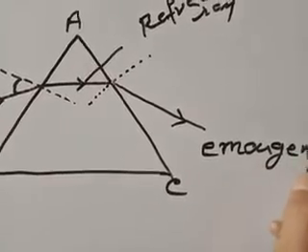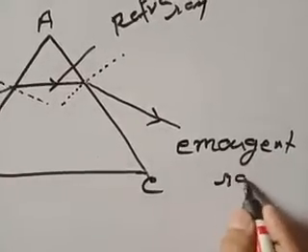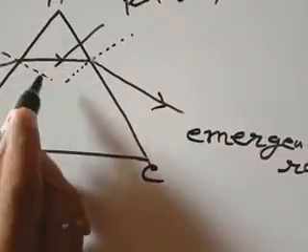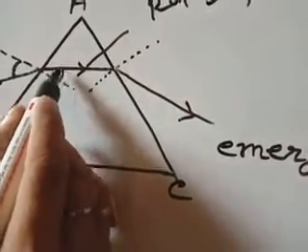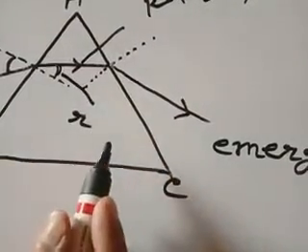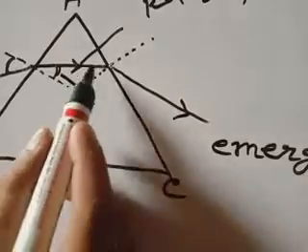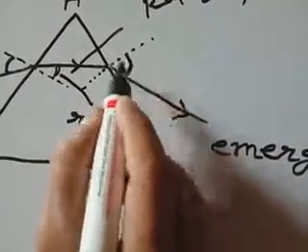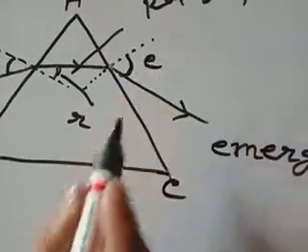The angle between the refracted ray and the normal is the angle of refraction and it is denoted by R. And the angle between the emergent ray and the normal is the angle of emergence, denoted by E.